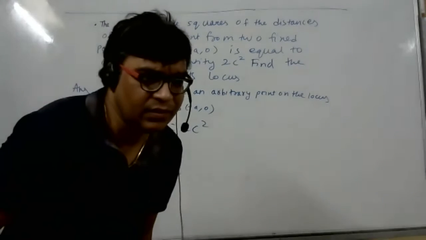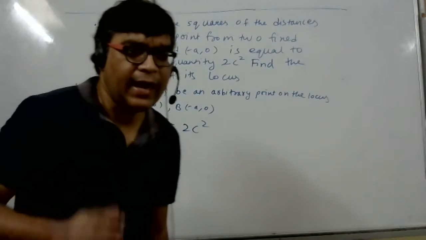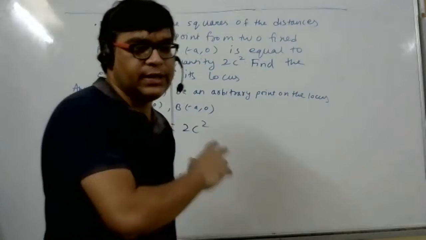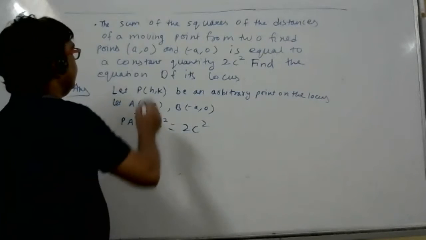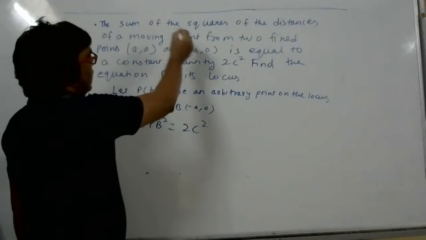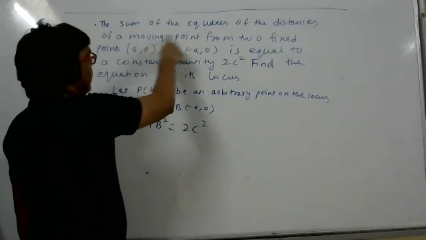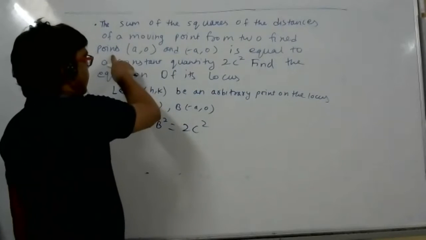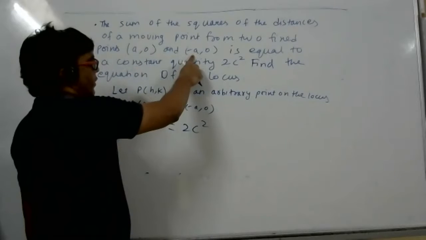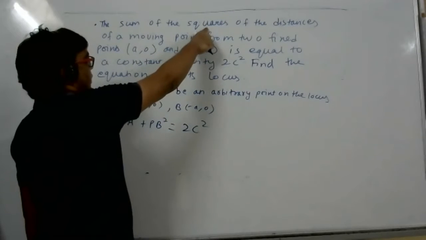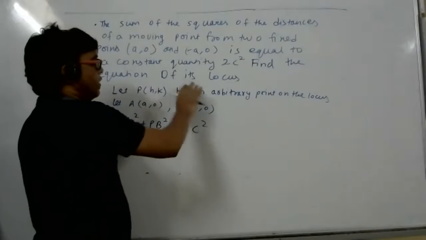I told you I will do some sums on locus. This is the first sum on locus. What is the question? The sum of the squares of the distances of a moving point from two fixed points (a, 0) and (-a, 0) is always equal to 2c square. These two are fixed points and there is a moving point. Find the equation of the locus.